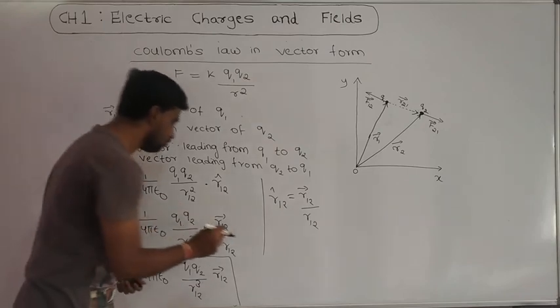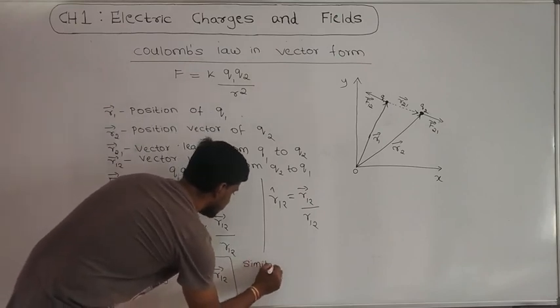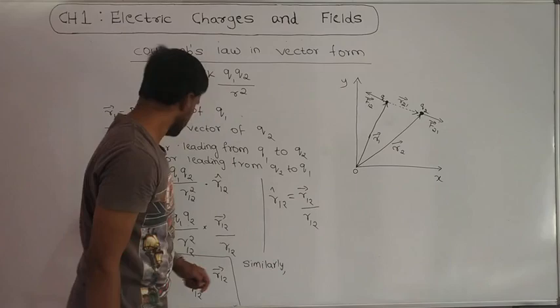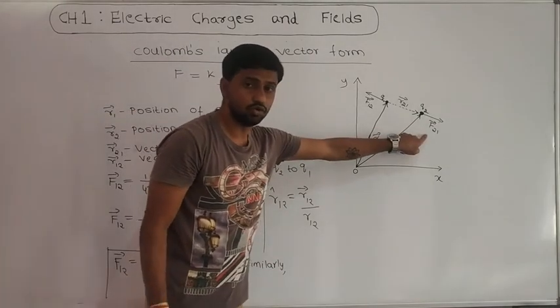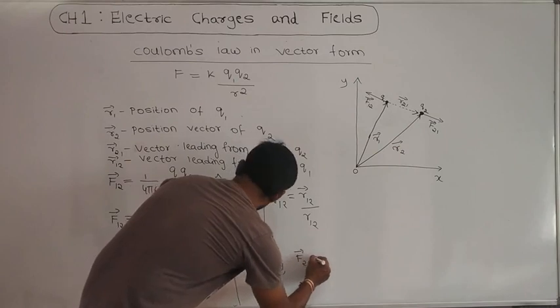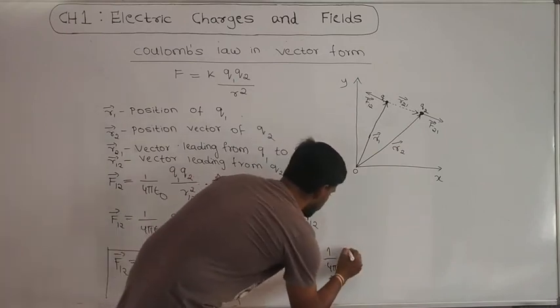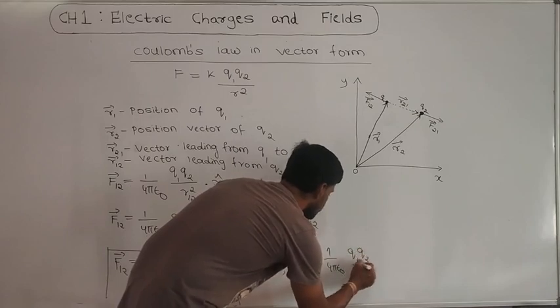Similarly, I can write force acting on second charge due to first charge as F21 vector is equal to 1 by 4 pi epsilon naught, Q1 Q2.